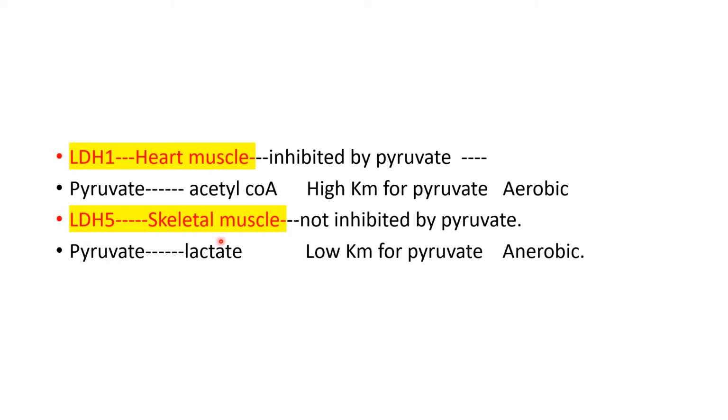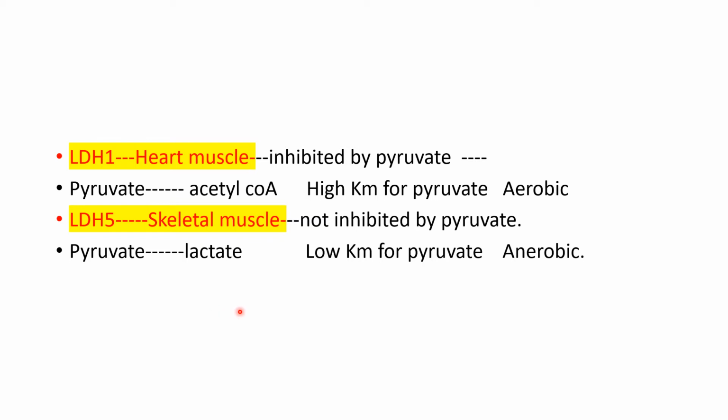But LDH5, which is present in skeletal muscle, is not inhibited by pyruvate and has a low Km for pyruvate. That means it has high affinity for pyruvate, and here pyruvate is converted to lactate because it is not inhibited, and therefore it is more suited for the anaerobic environment in skeletal muscle.